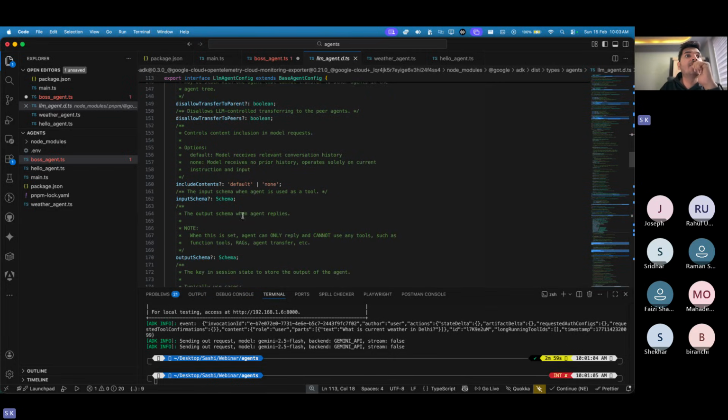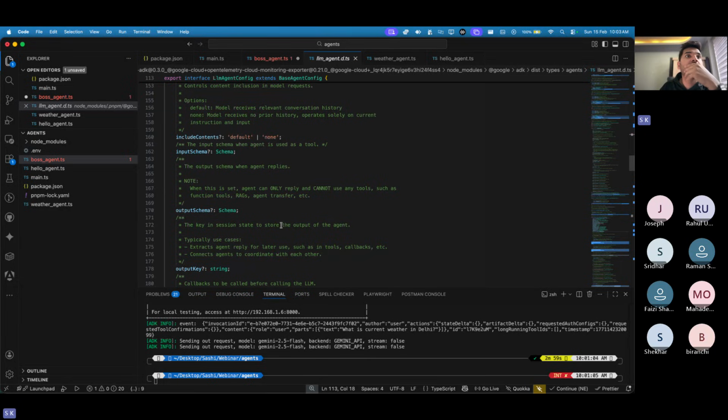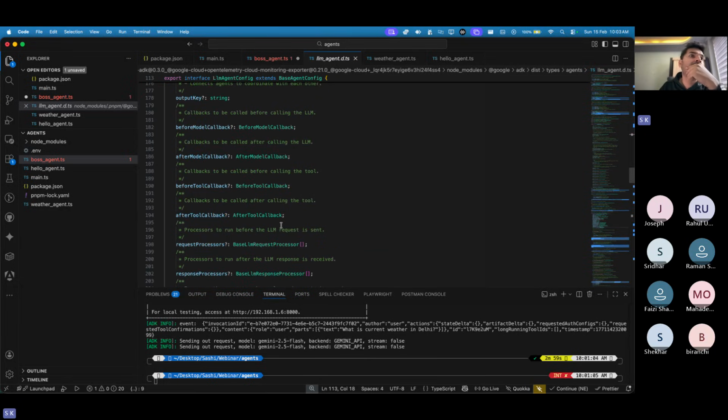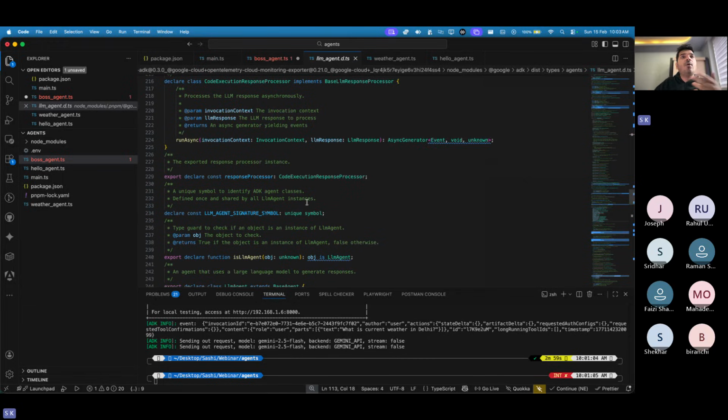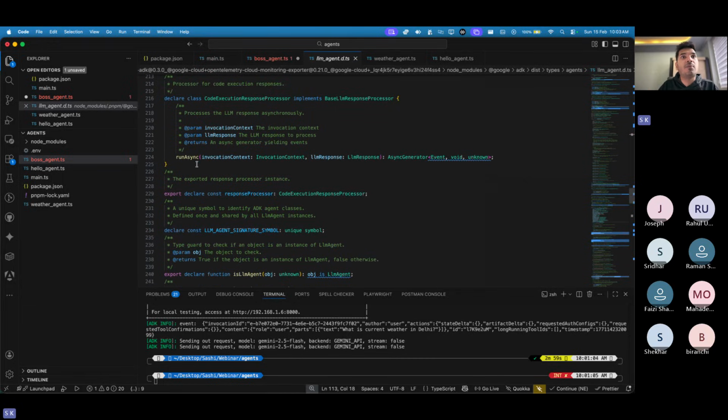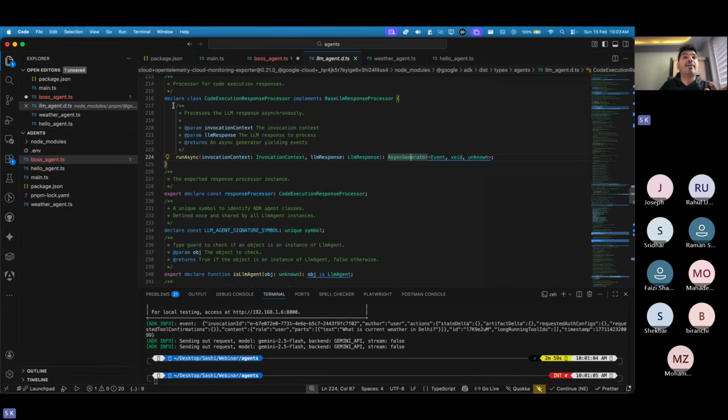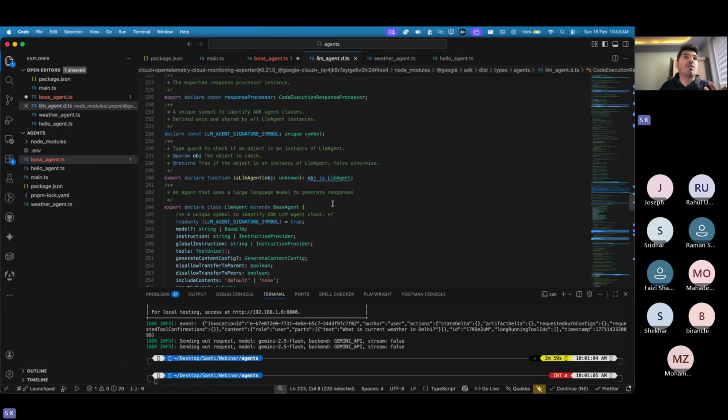Okay, we can provide some input schema, and an output schema for this. Then they have some keys, and they have some code executors. So just go and see, can you see we have this run async. What does this run async really do? Invocation. Why is this an async generator? You can find all the details here also. Okay, what they have added.